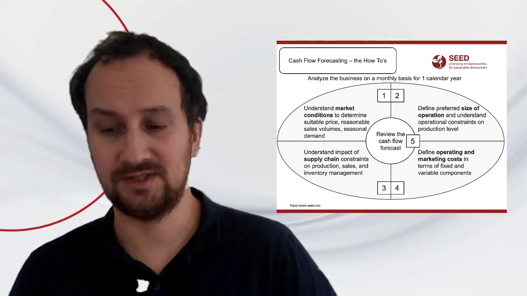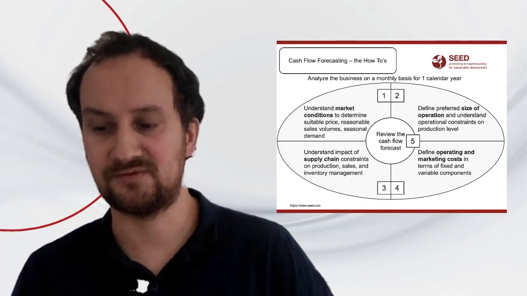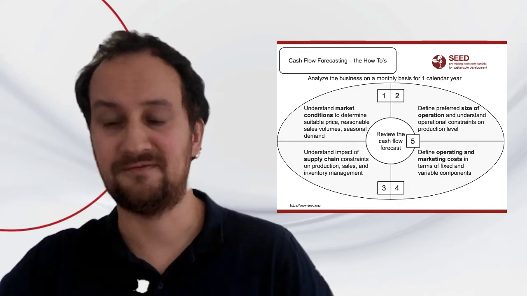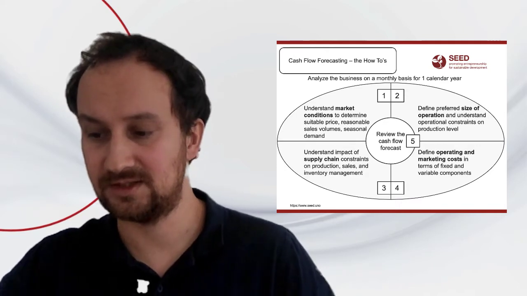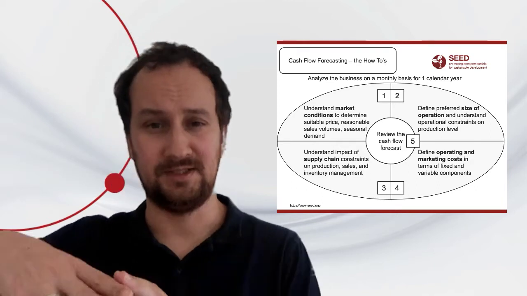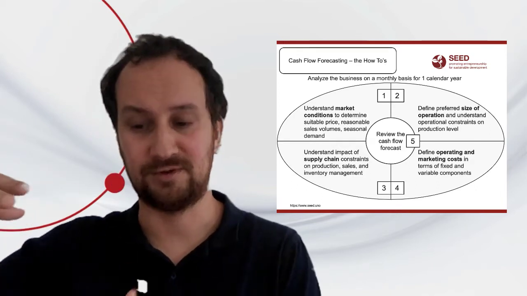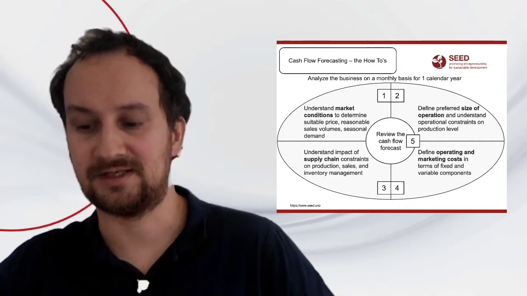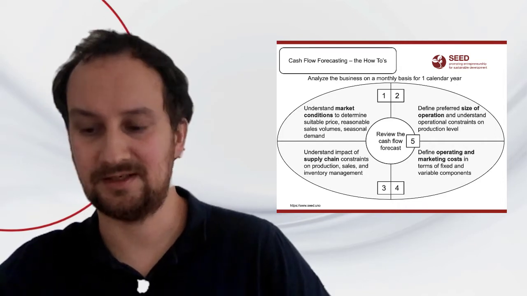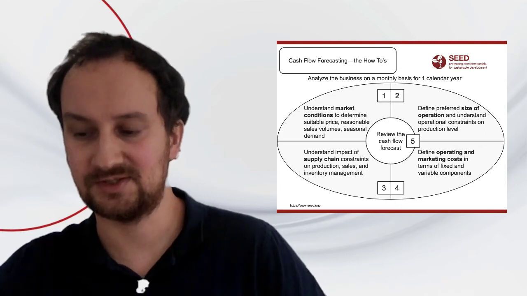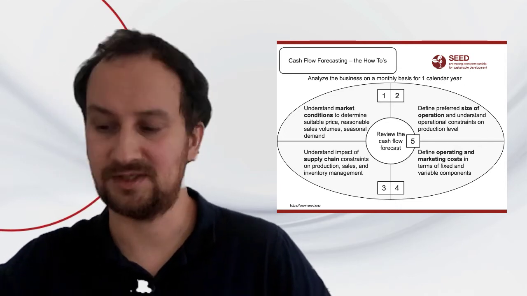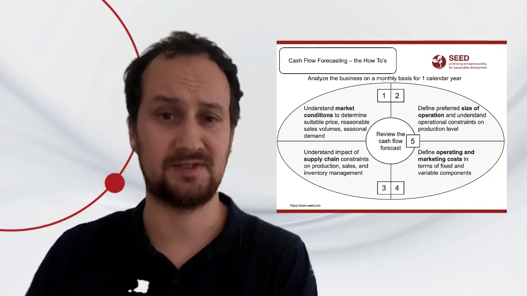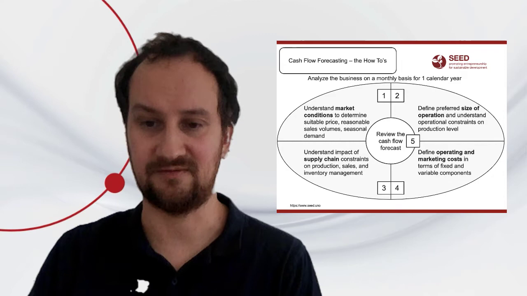So in order to do this, it's of critical importance first to understand the market conditions, then to define the preferred size of operation, to scope out what is the level of production that you're looking at. Once you have done this, you try to understand the impact of your supply chain on this. And then you, of course, need to understand what are the different operating and marketing costs to also fix your components of it.